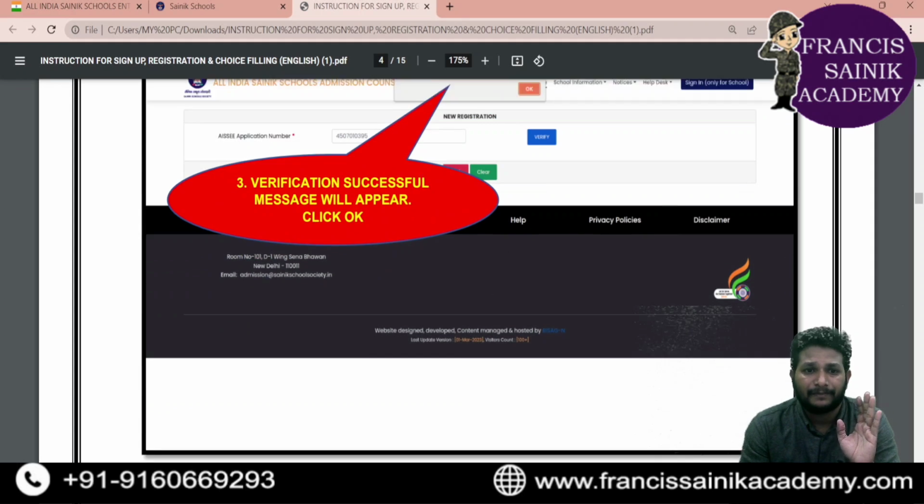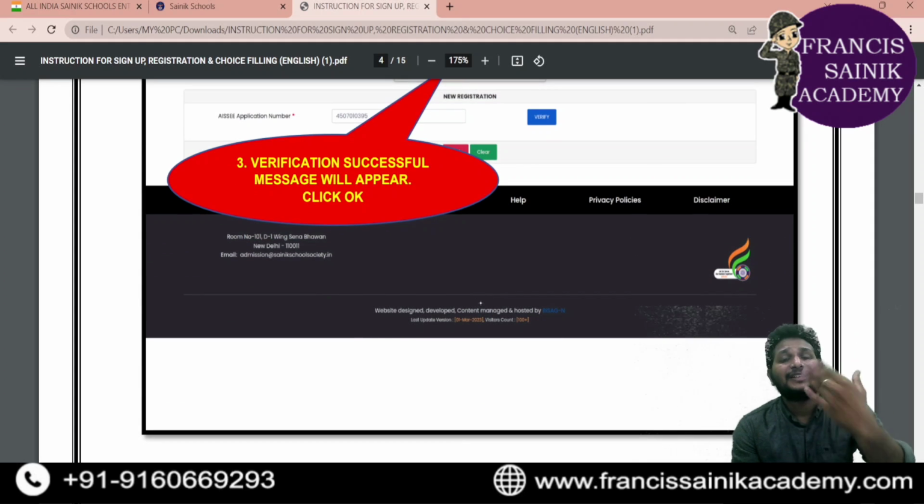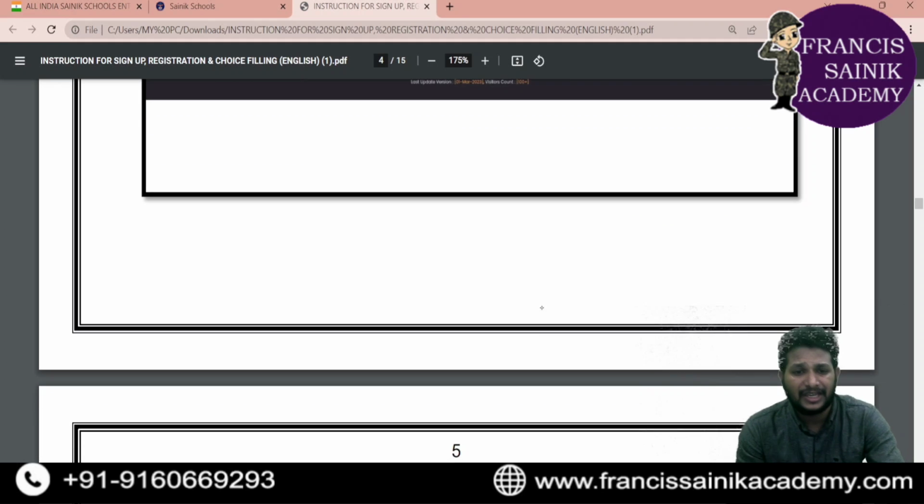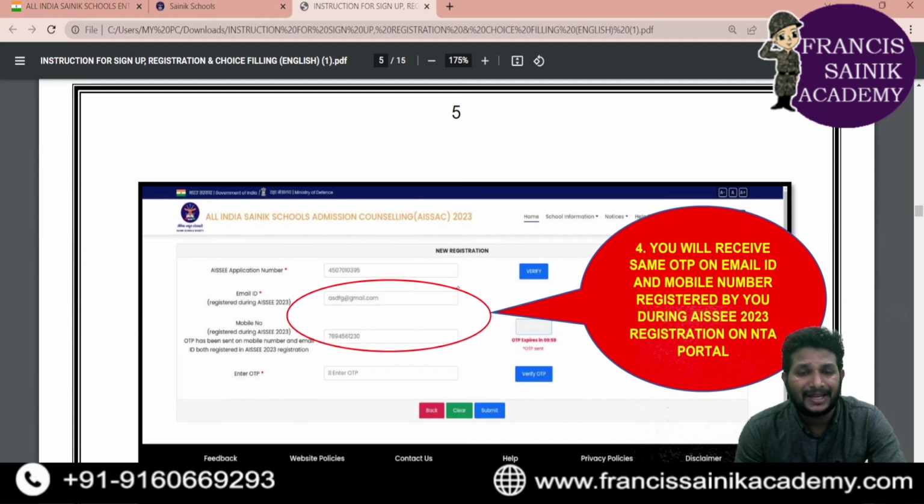Okay, this is the first step. You need to verify the application number. Once the verification is done, you just need to start the new registration. What is this new registration? Because this is the first time you are entering for this e-counseling, right? So whenever the e-counseling becomes active, the first thing you need to do is enter your application number, click verify, then it will show that the application number is verified.